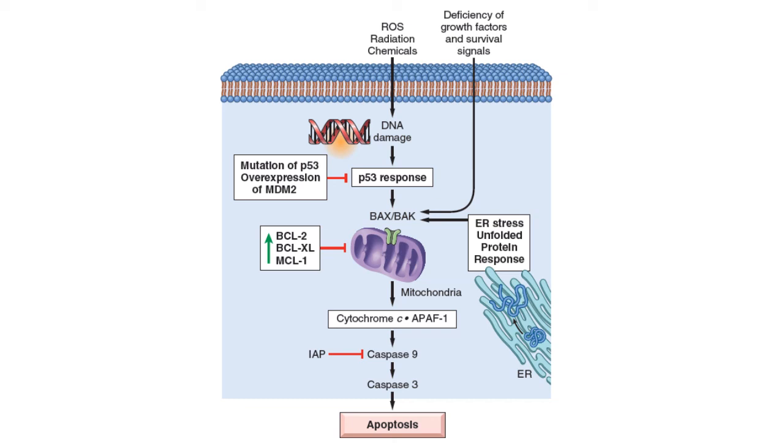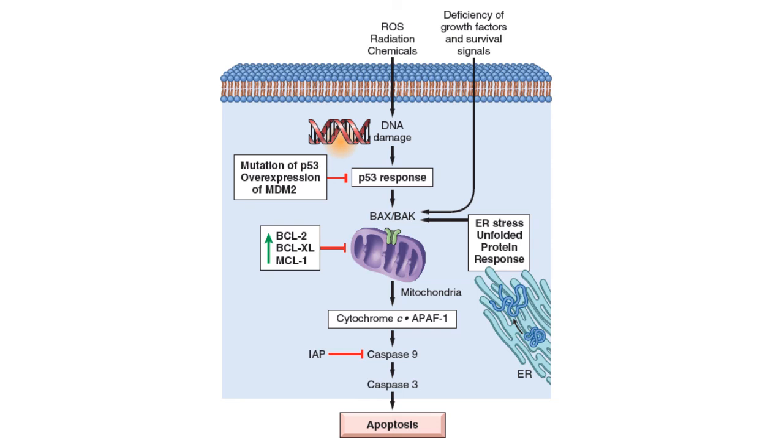Caspase 9 is also blocked by inhibitors of apoptosis, while the anti-apoptotic factors are BCL2, BCL-XL and MCL1.